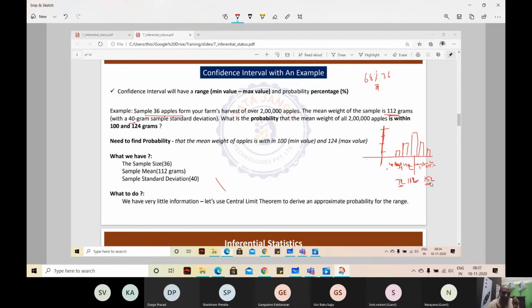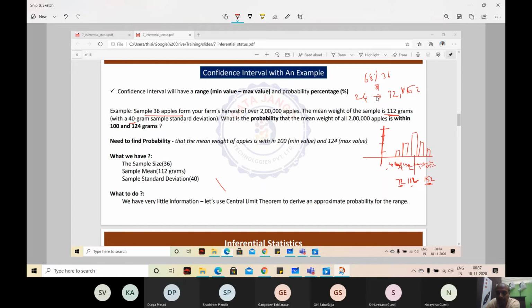Always when you are solving a problem, you should get connected with the business. What is the business here? Apple weight, apple weight, apple weight. All the time apple weight. So there will be 24 apples which will fall between 72 and 152.